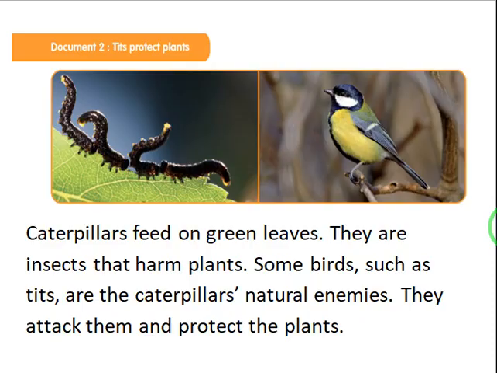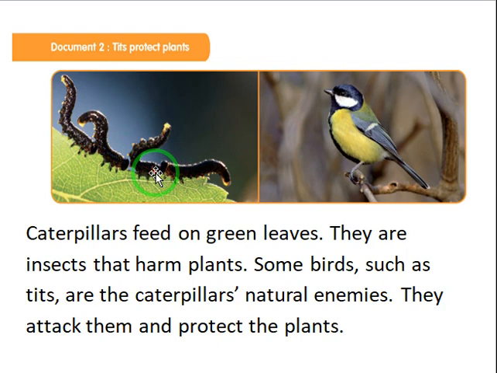Document 2 shows another form or another type of interdependence. Tits protect plants. Tits are a kind of birds. In the first photo here, we can see caterpillars. Caterpillars feed on green leaves.